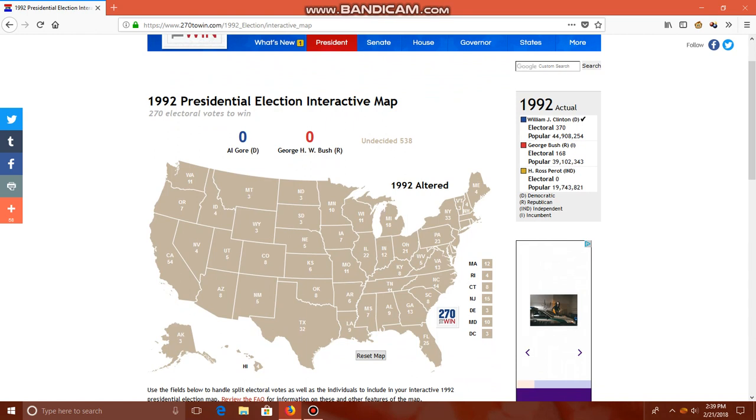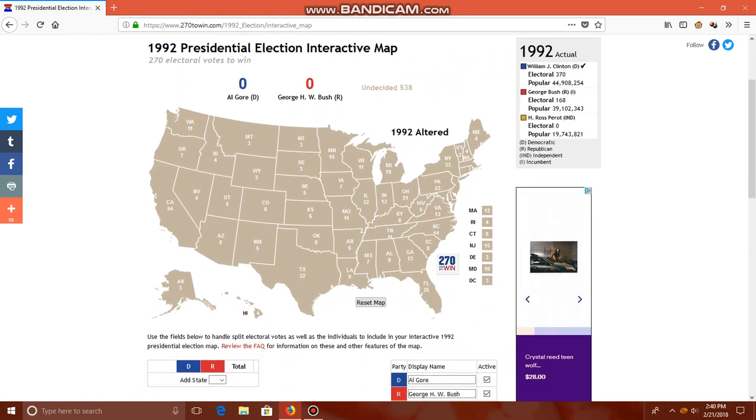All right, but let's just get right to this. So today, again, Gore, Bush. Let's start off with some states that I'm going to automatically guarantee. Now, this map's different because in the 1992 election, the map changed dramatically, with a lot of the South turning blue. However, this may not be the case this election. So we're going to go from the West. I am going to give a lot of the states that Bush lost, he will lose again.